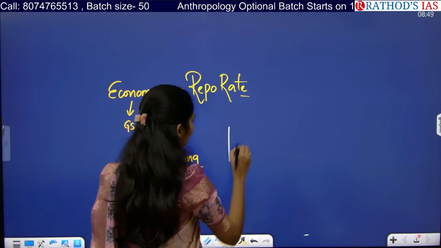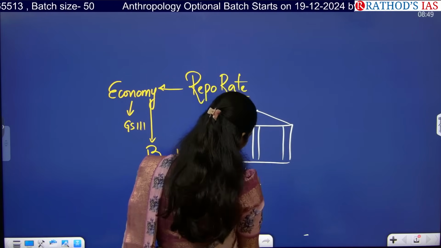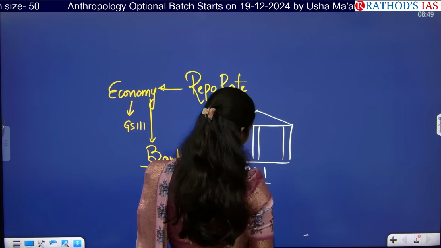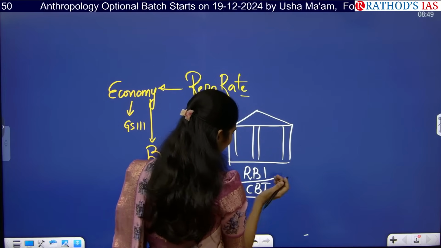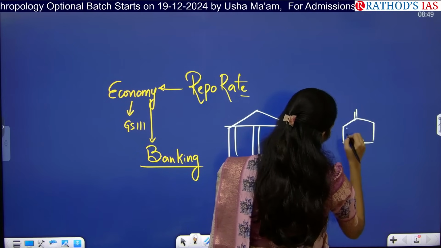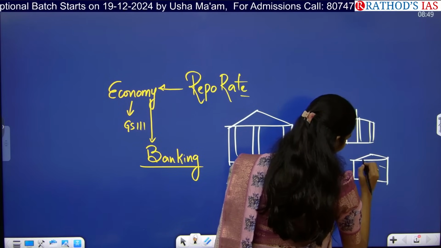You know that we have RBI. RBI is the Central Bank of India. We are also having other banks in our country.